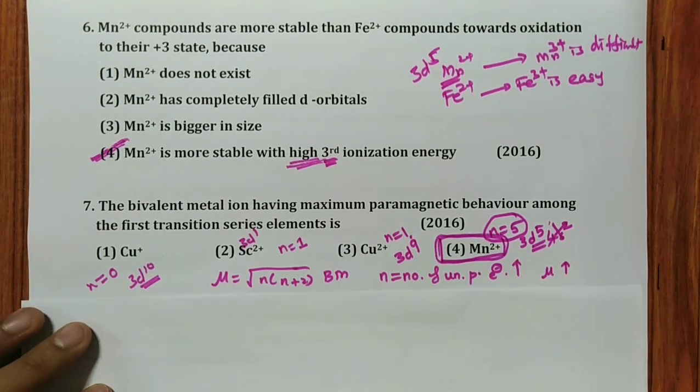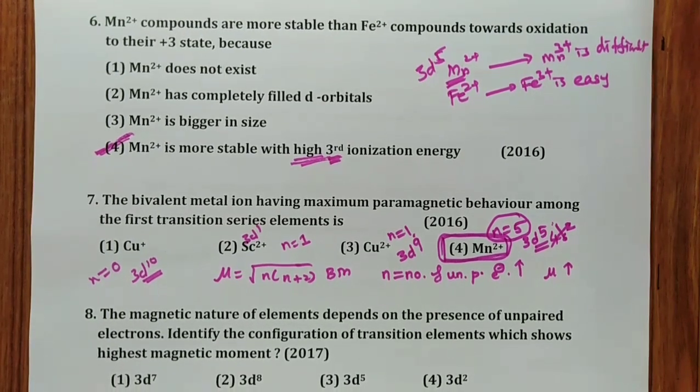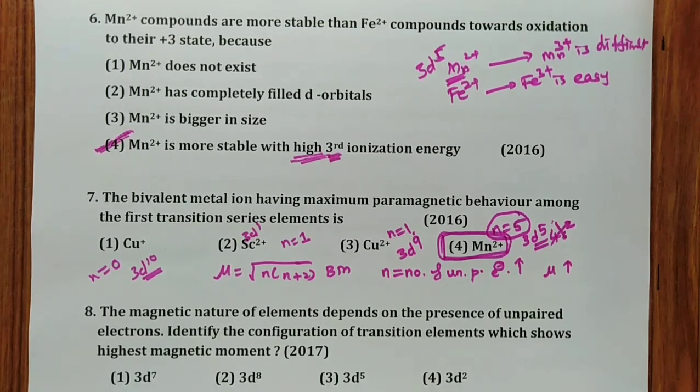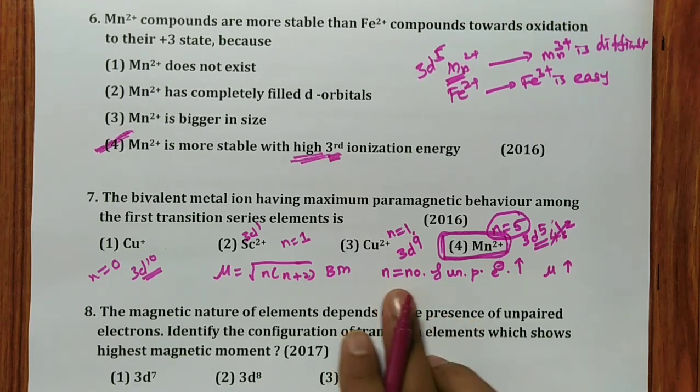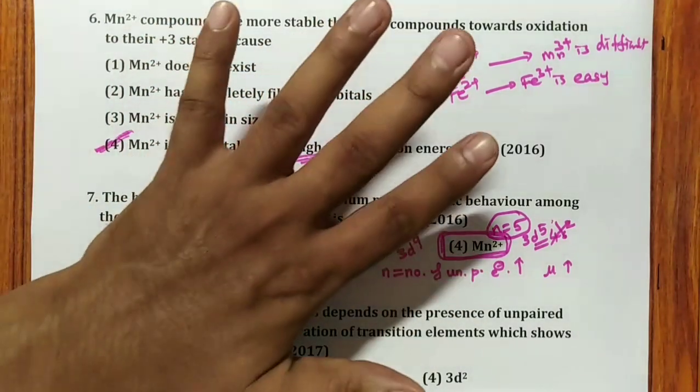And a similar concept, remember, one question was asked in 2017. Magnetic nature of the elements depends on the presence of unpaired electrons. Identify the configuration of transition elements which shows the highest magnetic moment. Now once again, the number of unpaired electrons is directly proportional to magnetic moment. The number of unpaired electrons is maximum in which case? 3d7 means, remember, n is equal to 3. It is very easy to calculate.